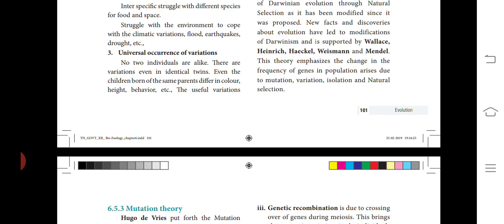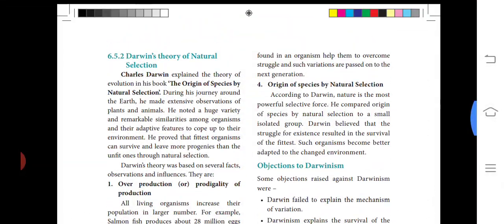No two individuals are alike. You can see these variations in our own homes. Two children of the same parents differ in color, character, behavior, height, etc. The useful variations help organisms to overcome the struggle for existence and are passed on from one generation to another.